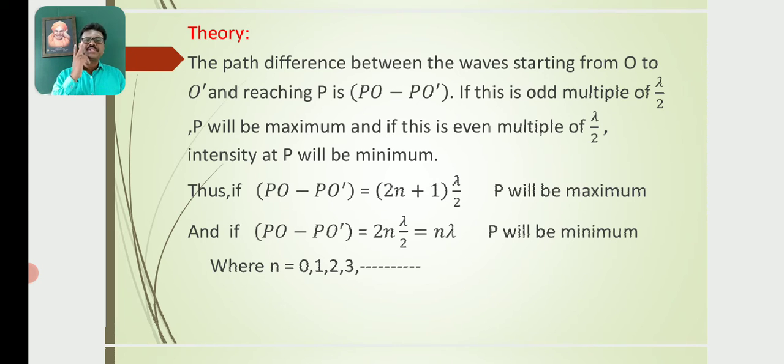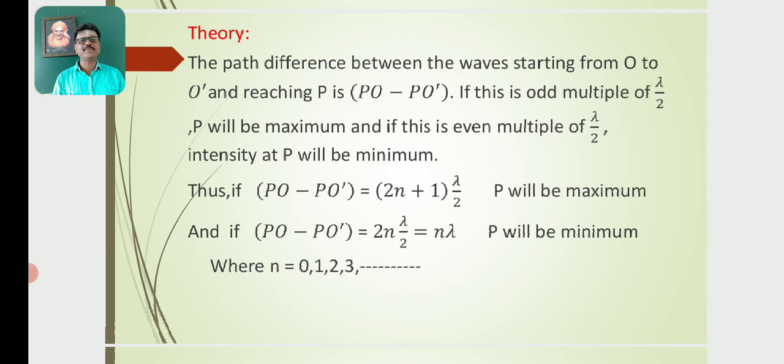So what we know is that if PO minus PO dash, that means the path difference between PO and PO dash, is equal to (2n plus 1) lambda by 2, that means an odd multiple of lambda by 2, then the point P on the screen will be maximum, where the intensity is maximum.